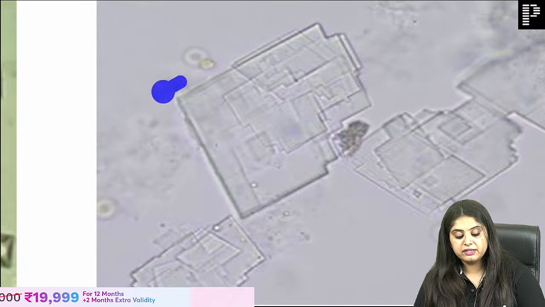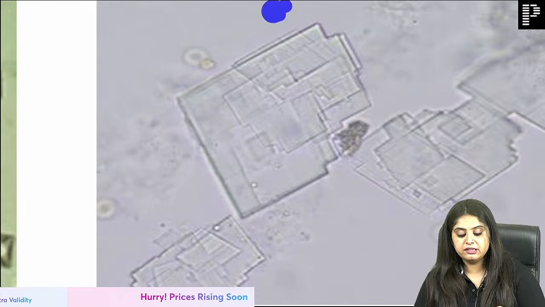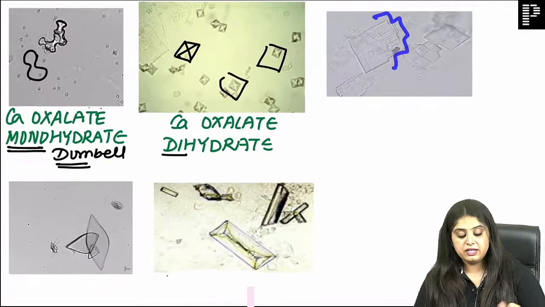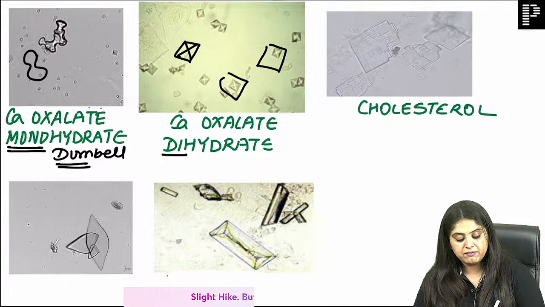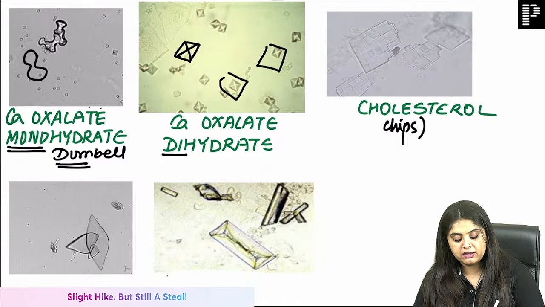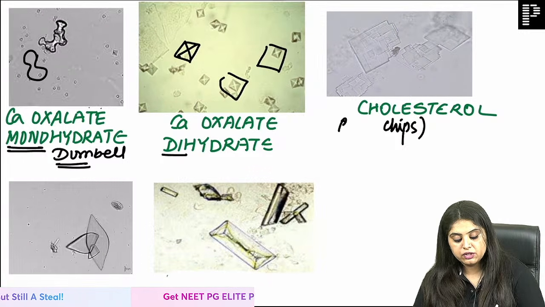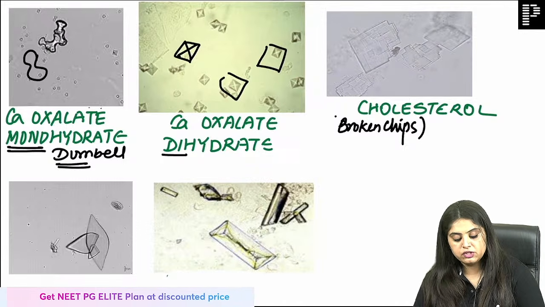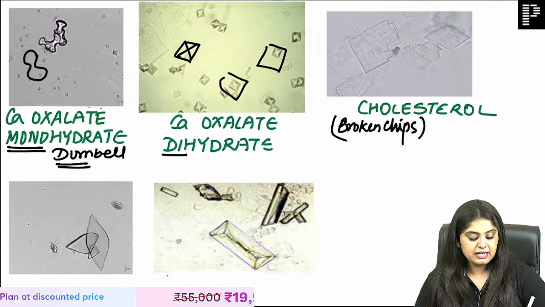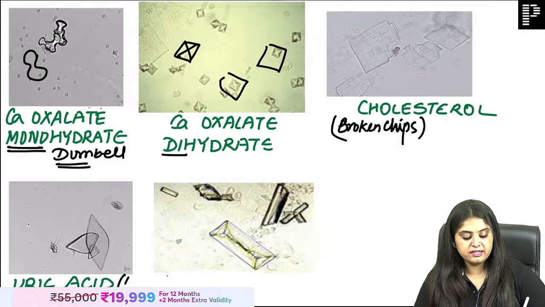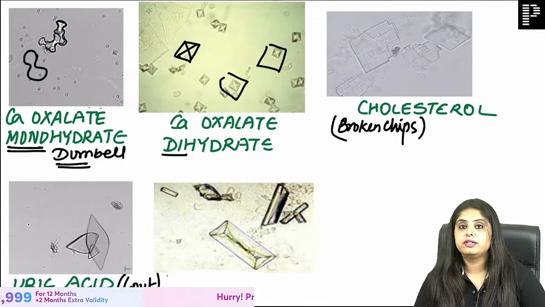Now coming to the next one. These are chips, but these chips are broken. These are broken chips. That is what is very good. That is seen in cholesterol crystal. Ma'am, we learn all the chips that we keep eating. Those chips are very rich in cholesterol. That is how I've learned it. Broken chips have cholesterol. Now the next one, uric acid, means I will get a history of gout now. That is when uric acid will be increased.